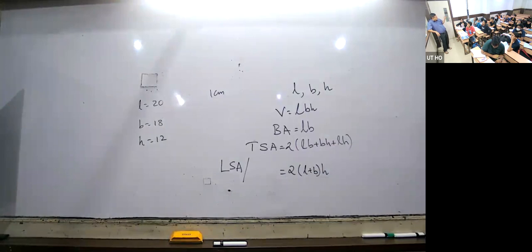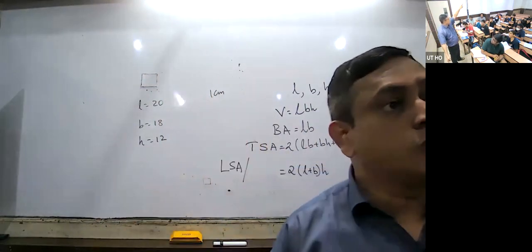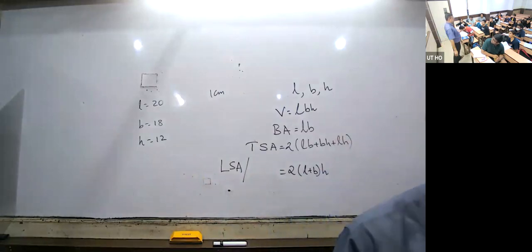How many diagonals are there for the cuboid? Sir, 4. Okay, so finally there are 4 diagonals. Look now, diagonal means this corner will be joined to the bottom of that corner. This corner will be joined to the top of that corner, same way crossing. Therefore, there are 4 diagonals.